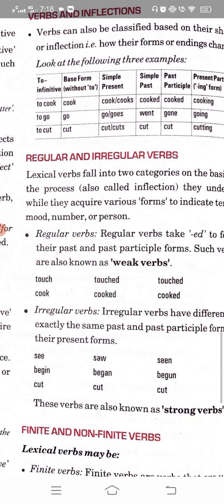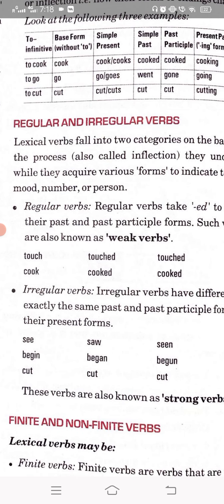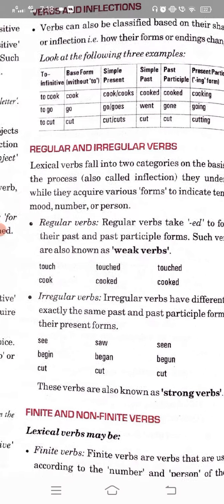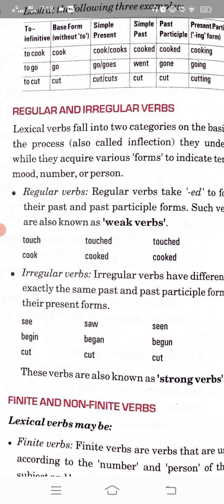We have done regular and irregular verbs. Again, this is the next form of your verb, regular verbs and irregular verbs. Regular verbs we can call those that take ed in their past and past participle forms. It means in the past form, and when you change into the past participle form, they will contain ed. They are also known as weak verbs. While irregular verbs are the kind of verbs that have a different word in their past and past participle forms.